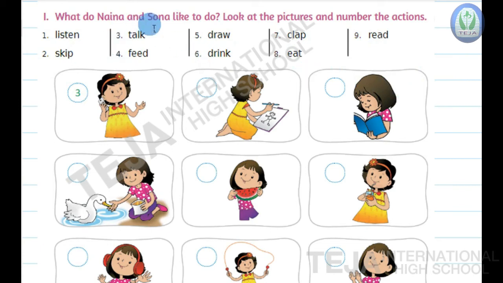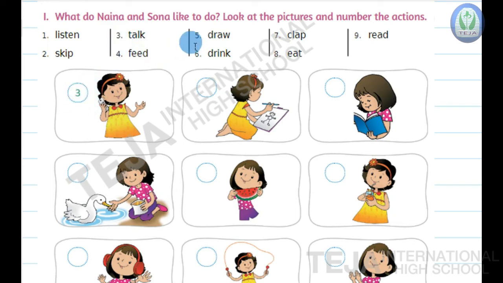Now they like to do something. So what do they like to do? Here the words are given and the actions are there in the pictures. Now what action they are doing, you have to write the number of the word. See here, in the first one, she is talking on the phone. So here number 3, talk, is there, so write the number here.